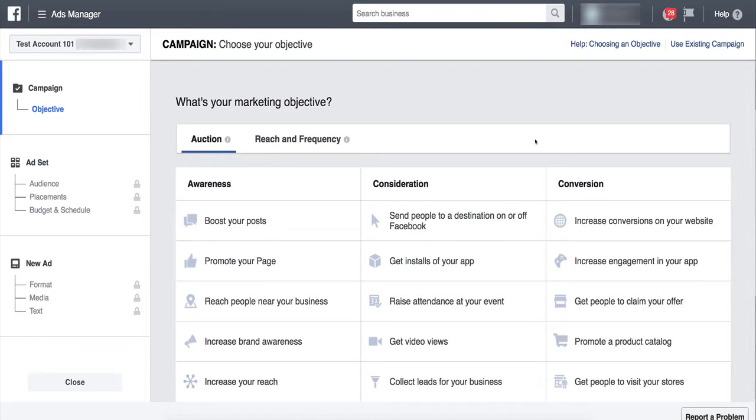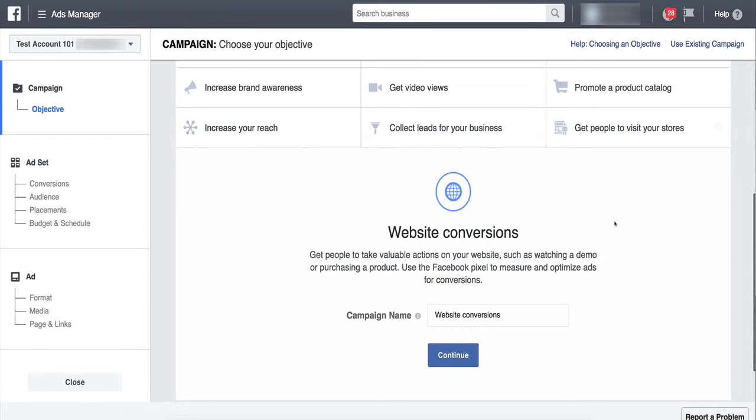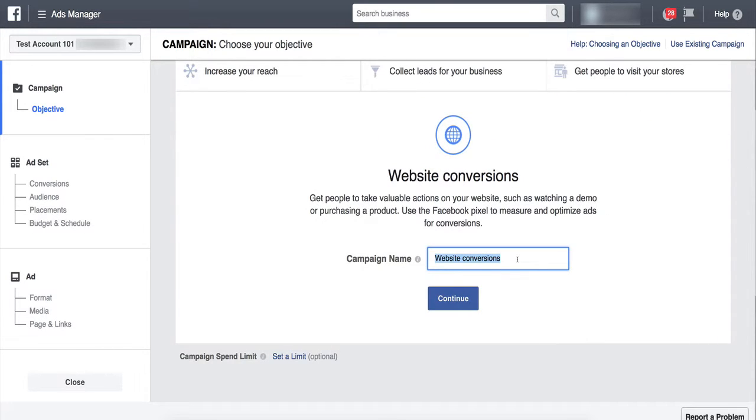It doesn't matter how you see it on your screen, as long as you choose increase conversions to your website, right? Because that's what we want to do. We want to get conversions to our website, just like I've been preaching and teaching here in this course. So let's go ahead and hit increase conversions to our website. Okay, now we're going to name the campaign. So we could name this something like wine lover shirt GIF ad. Name it whatever you need to remember what it is. Then hit continue.